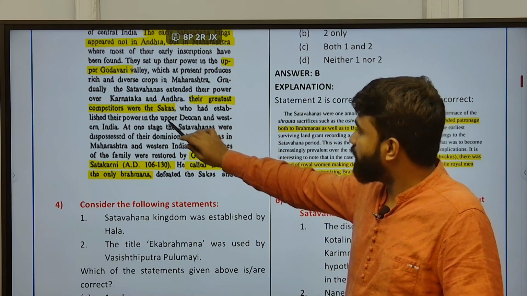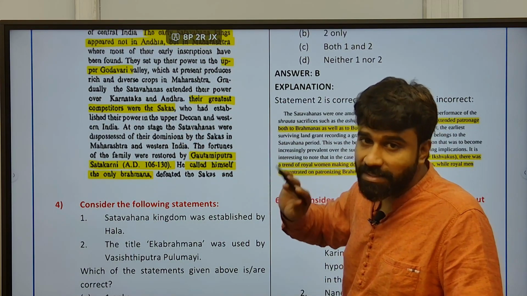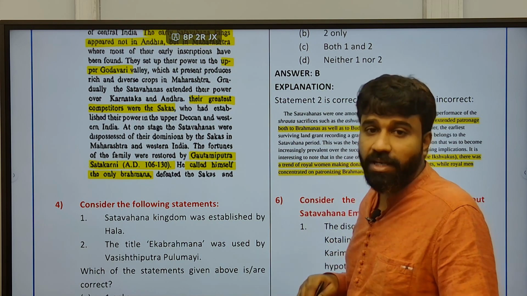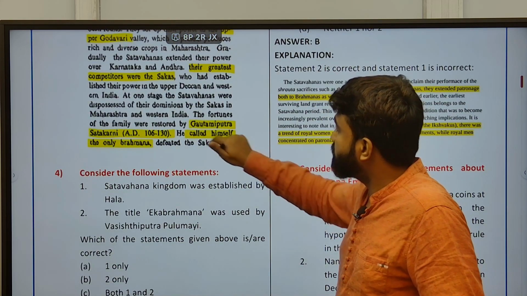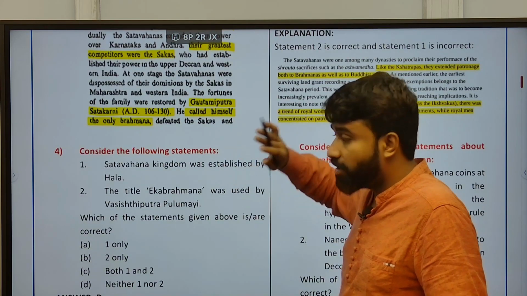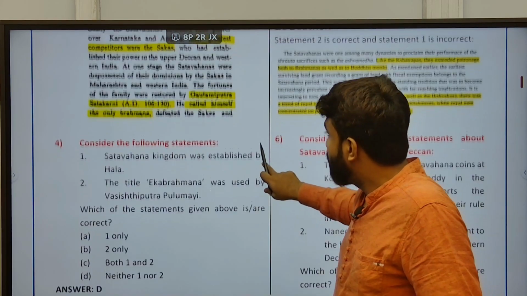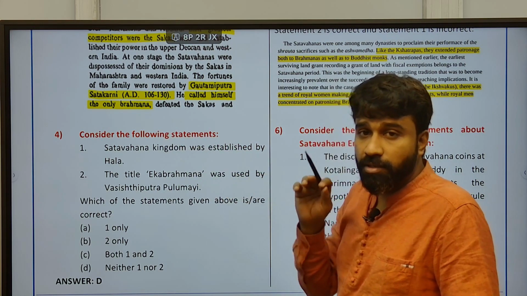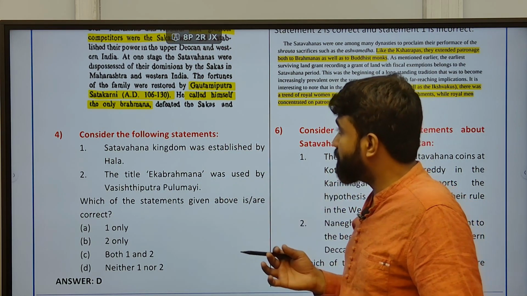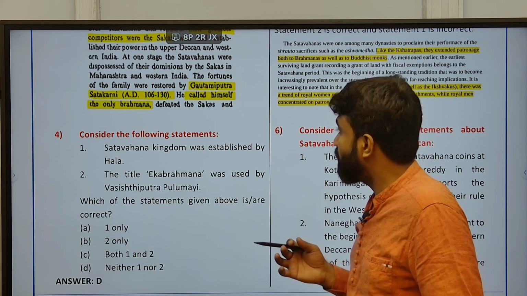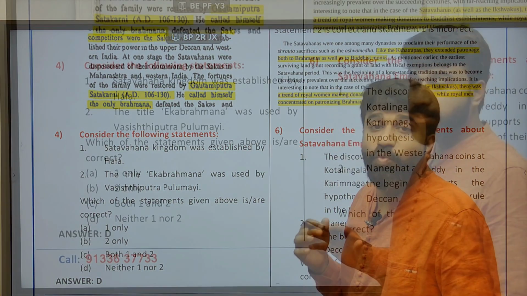Coming to their greatest competitors, the Shakas, and Rudradaman was the greatest ruler, and he defeated many Shatavahana kings who had established their power in the upper Deccan part of India. And Gautamiputra Shatakarni, between 106 and 130 AD, was the most famous king among the Shatavahanas. He called himself the only Brahmana.